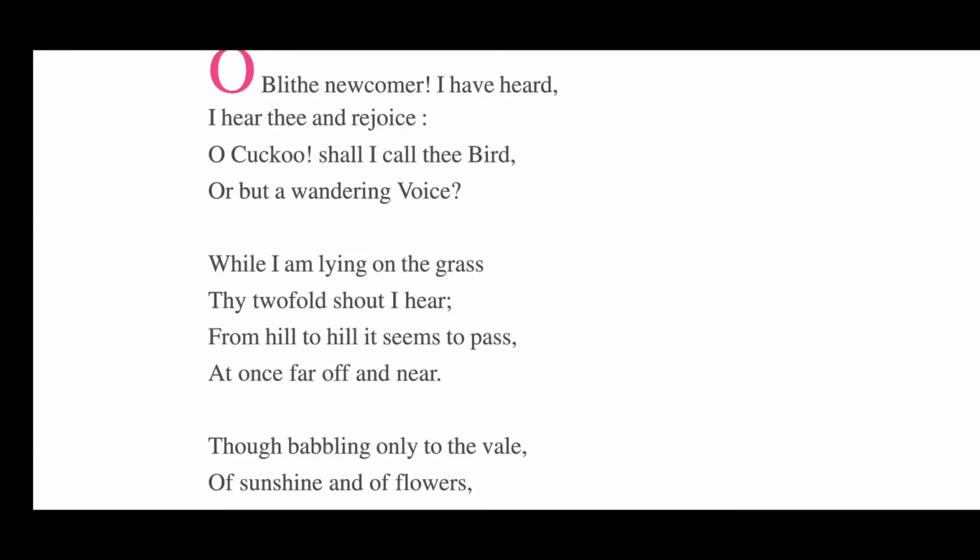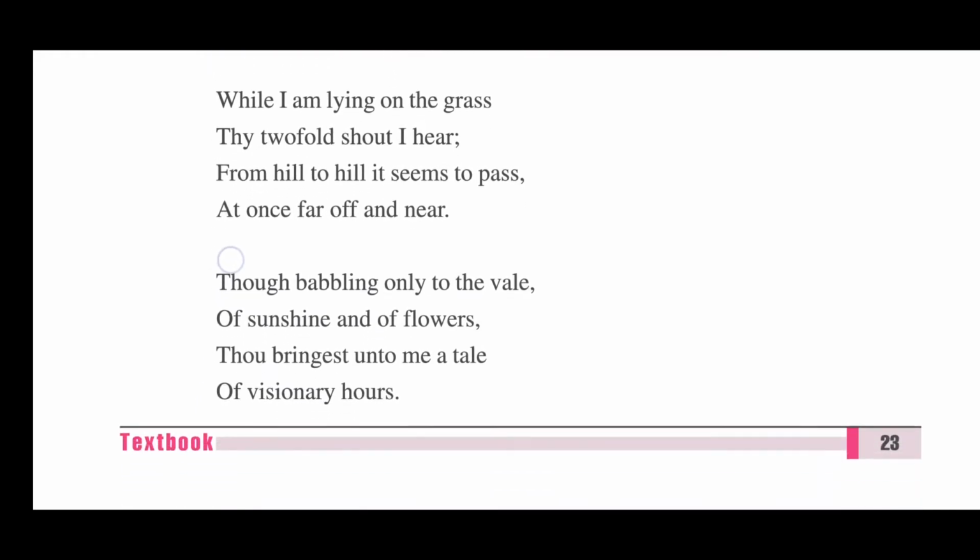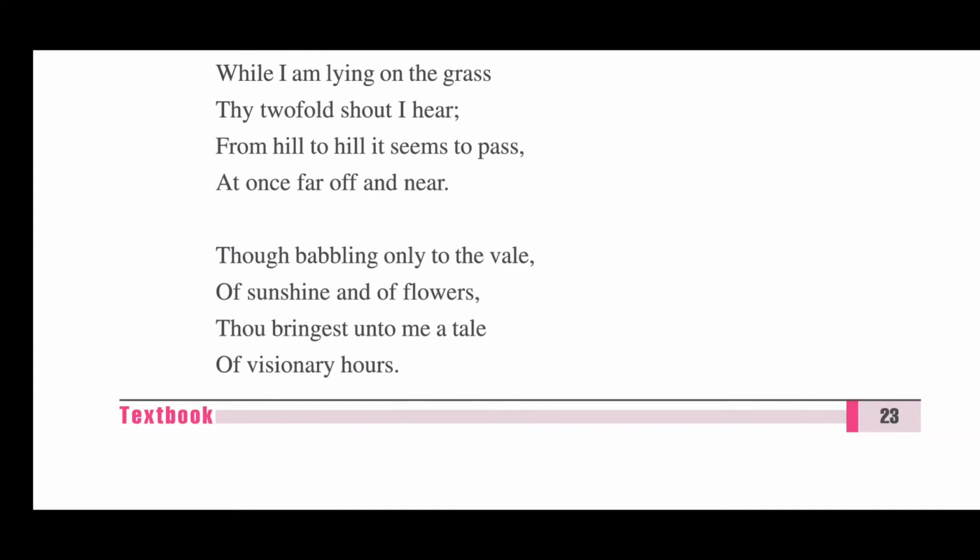Wandering voice means the voice which is coming from any place, but the source of the voice is not known. So this is the first stanza. Now come on to the second stanza. While I am lying on the grass, thy twofold shout I hear. From hill to hill it seems to pass, at once far off and near. Now, in these four lines, the first word is lying.